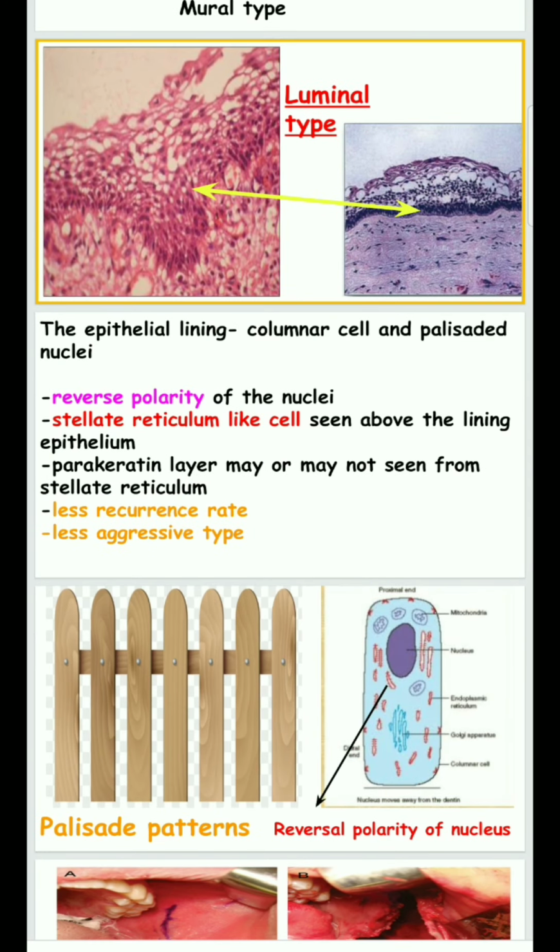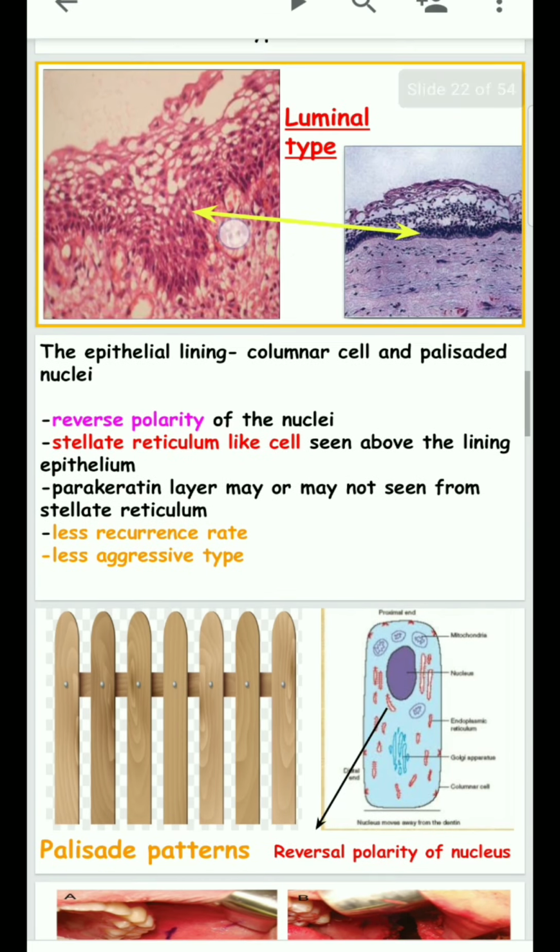What is reversal polarity? It is seen in enamel forming ameloblasts. During enamel formation, the nuclei go towards the periphery. This is called reversal polarity. This reversal polarity is seen in this case, in ameloblastoma, in the lining epithelium of the cyst.